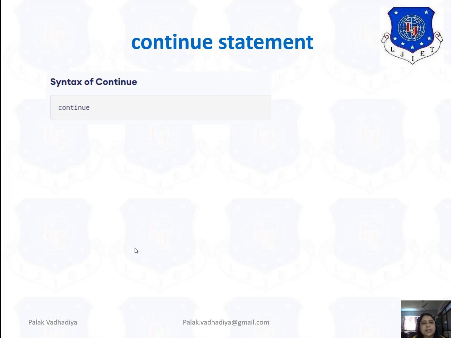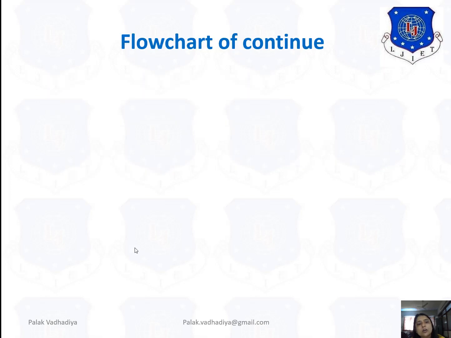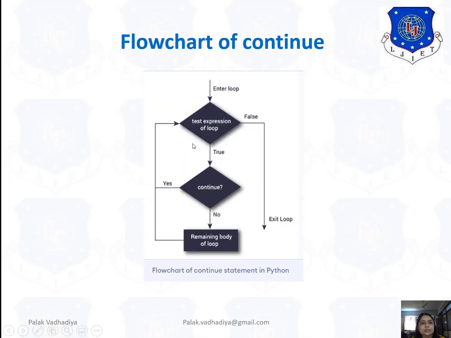The syntax is as simple as break. You simply have to write continue. The continue statement is used to skip the rest of the code inside the loop for the current iteration only. The loop does not terminate but continues on with the next iteration. As we saw with break, the loop is terminated, but here the loop does not terminate, it continues on with the next iteration.